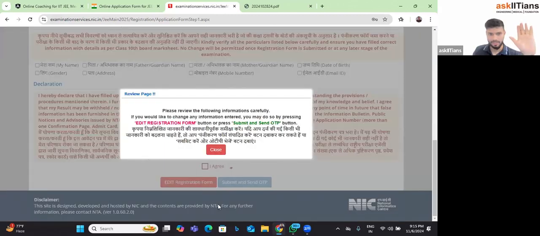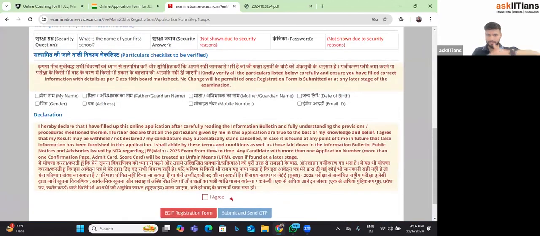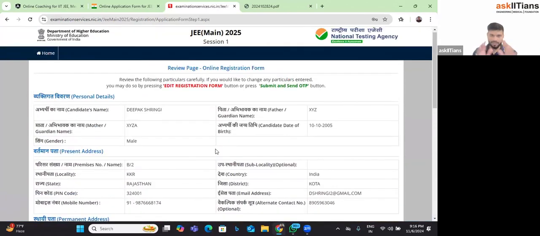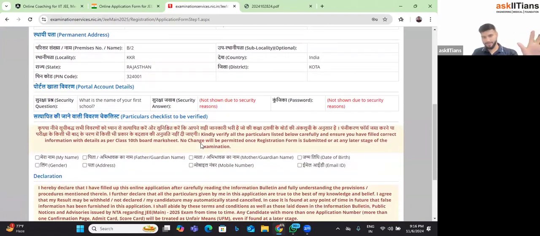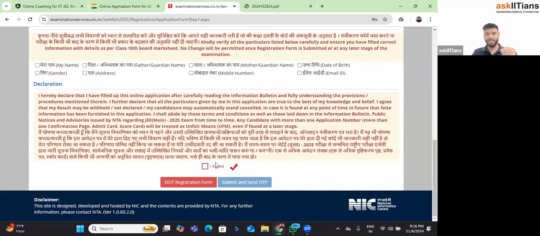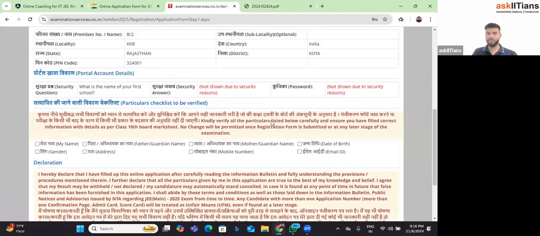Okay, I'll move forward then. So I submitted the first page. The first page was very simple, as you all can see, right? Just some basic details, and we are on this particular page now. Before this, again, they are asking to check all your details. I request everybody, please check it 2 times. Because generally what happens is people submit it and then they ask, sir, I made a mistake, now tell me what to do. That would be a difficult process. Then you have to write emails to NTA and a lot of things have to be done. Because the basic details can never be changed. They will open a window to correct your form, but not the basic details. Basic details means your name, your parents' name, and all of these things, right?